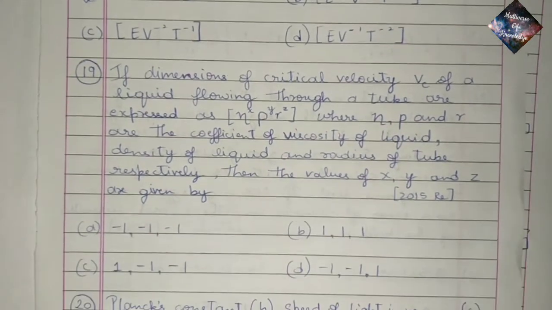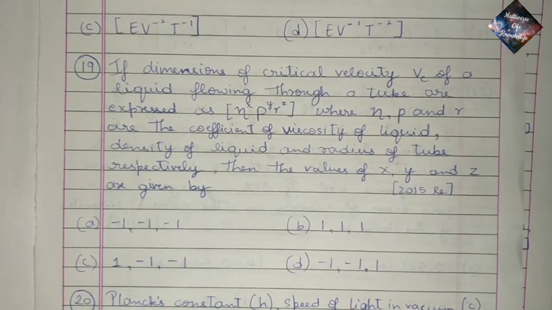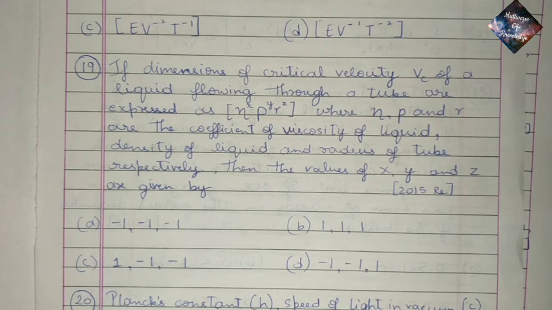Then question 19. If the dimensions of critical velocity Vc of a liquid flowing through a tube are expressed as eta power x, rho power y and r power z, where eta, rho and r are the coefficient of viscosity of the liquid, density of the liquid and radius of the tube respectively, then the values of x, y and z are given by. So here it is inevitable to use the principle of homogeneity.